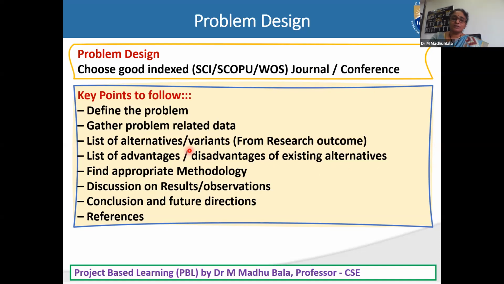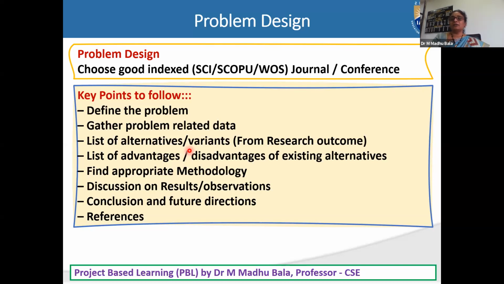So in those algorithms, when you see any article, what they wrote about their technique, what advantages they are saying, what disadvantages they are saying, you need to make a list of all these advantages and disadvantages related to that technique. FP growth tree is one such technique.